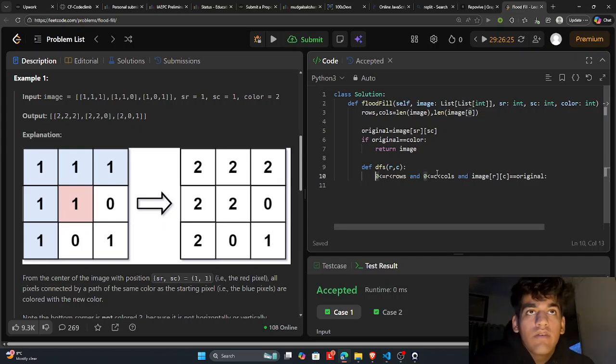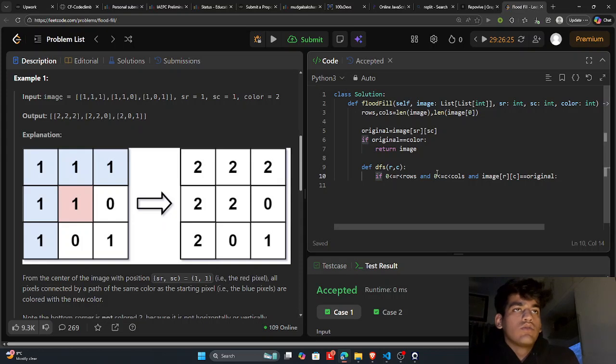Where is my if? Yeah, so cool. What we'll do now is change our image R and C to the given color, right? The value of the given color, from 1 to 2. Okay, now we'll just call apply DFS in all the 4 directions, right?